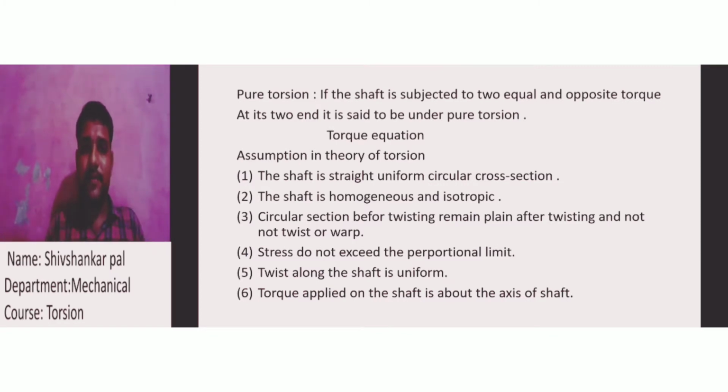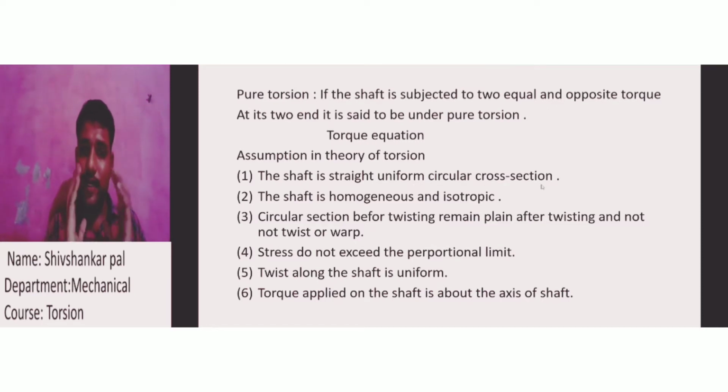Suppose I am taking any shaft to find out the torque, to check whether our conditions are fulfilled or not. So I take some assumptions to understand the shaft I pick for the analysis of finding the torque. Does this fulfill our criteria or not? So I will take an assumption. Our first assumption is that the shaft is straight with a uniform circular cross section.